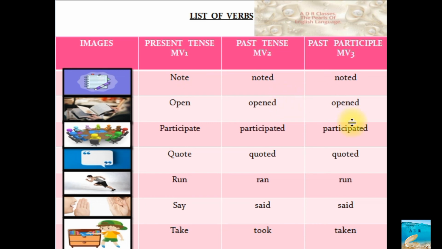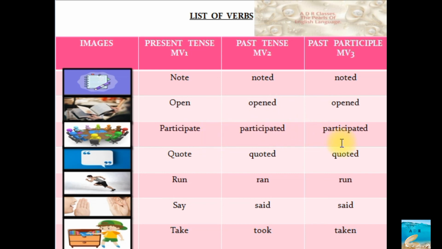Open, opened, opened. Open the door, open the book, whatever it may be. Open is the process. Now this process is put under a certain action, and that action is put under a certain word label. Like open the book. I have opened the book. He opened the book. He has opened the book.